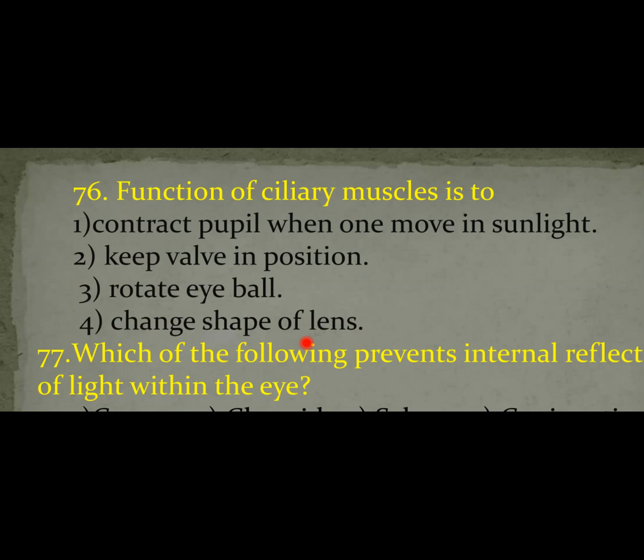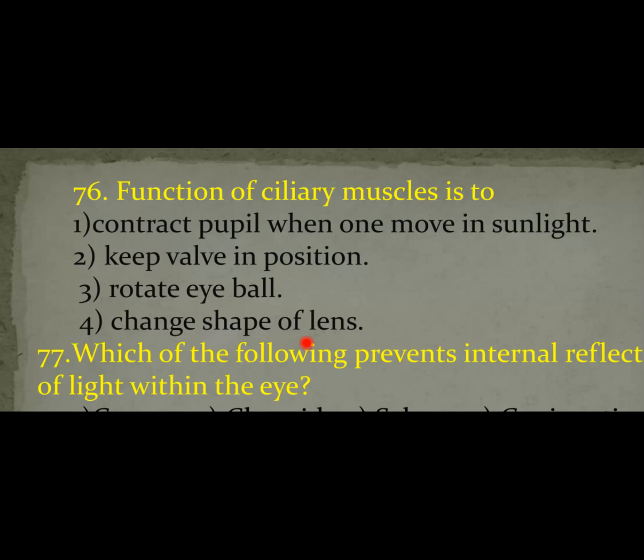At the same time, when we see near objects, the ciliary muscle undergoes contraction. Ciliary muscles undergo contraction, and simultaneously the suspensory ligaments relax. Then the focal length decreases and the convexity of the lens increases.